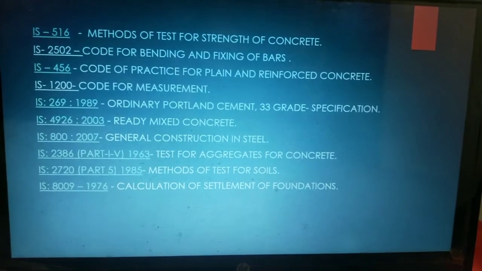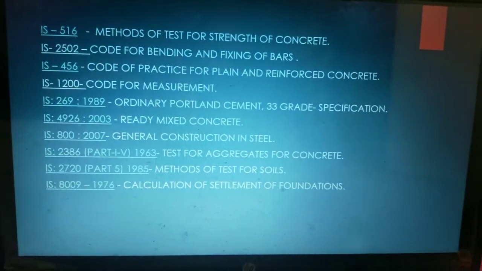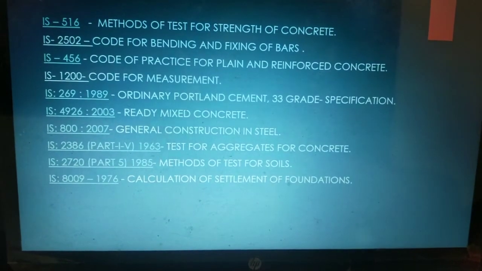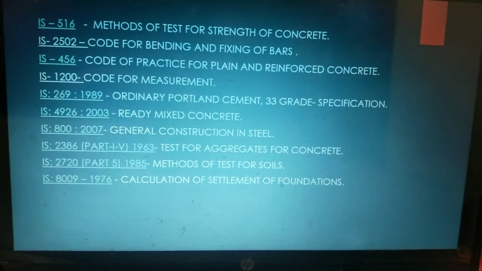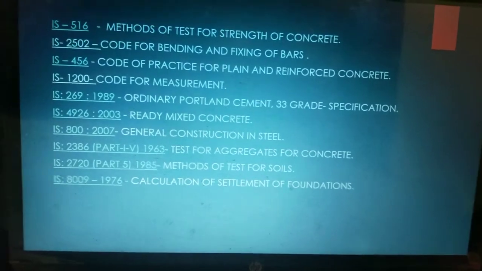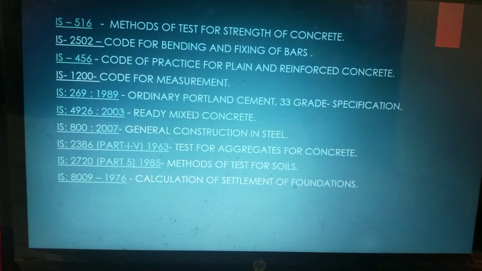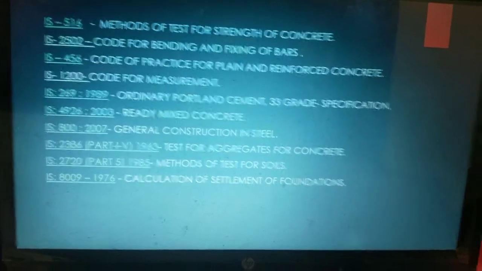Third one is IS 456. IS 456 is a very common and very widely used IS code. This is the code of practice for plain and reinforced concrete. I have already made a video about the difference between plain and reinforced concrete. You can check out the link in the description box as well.